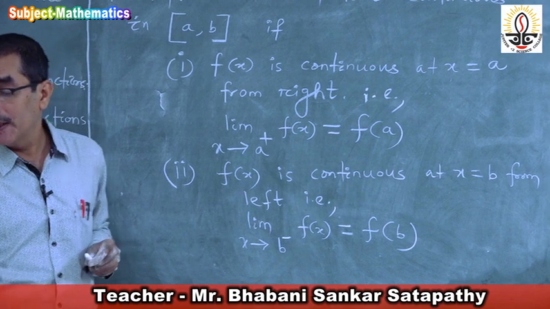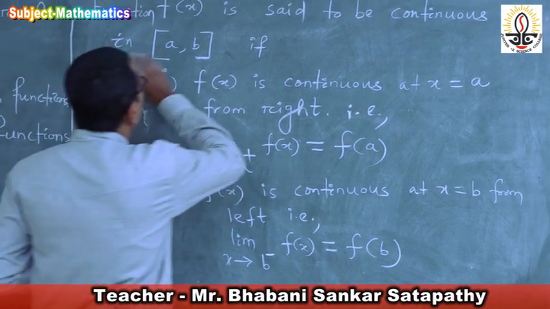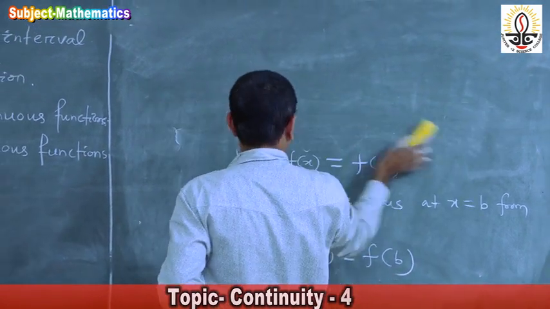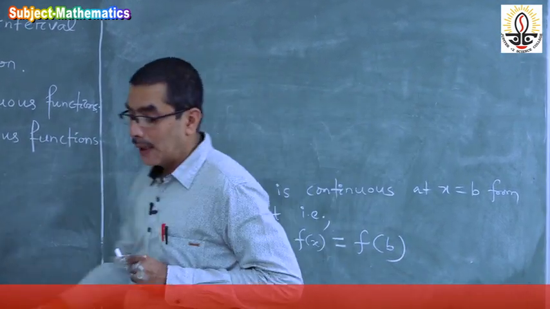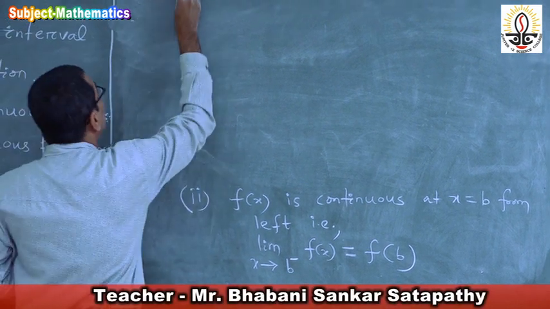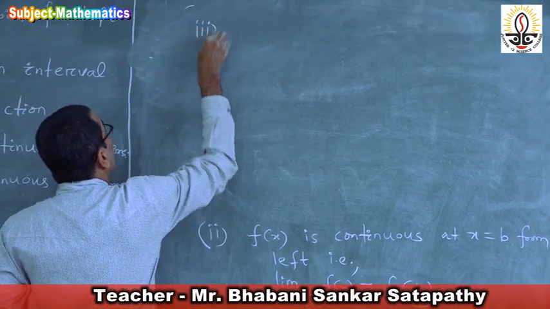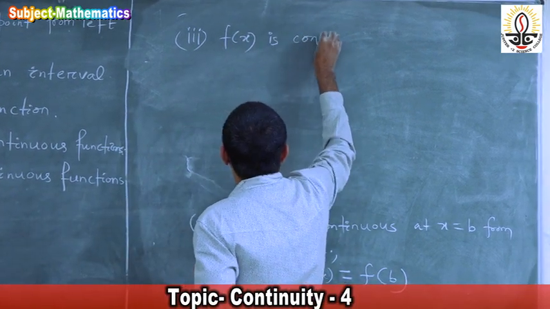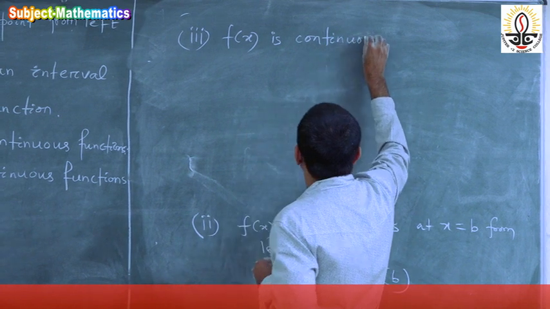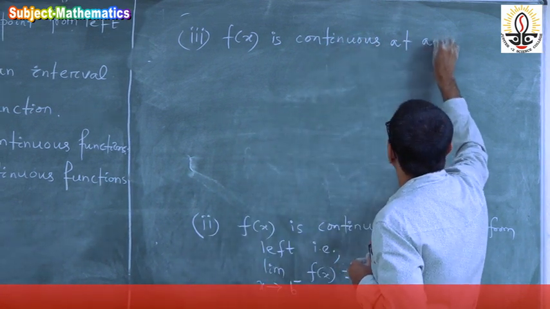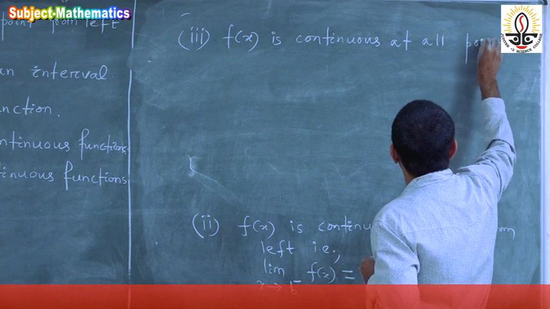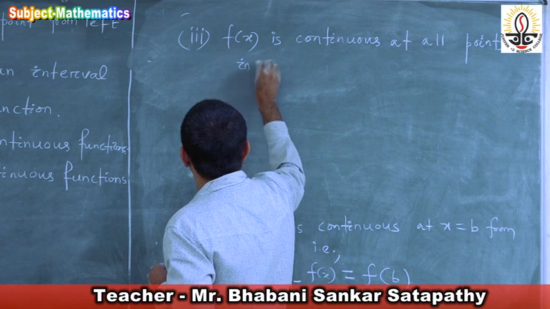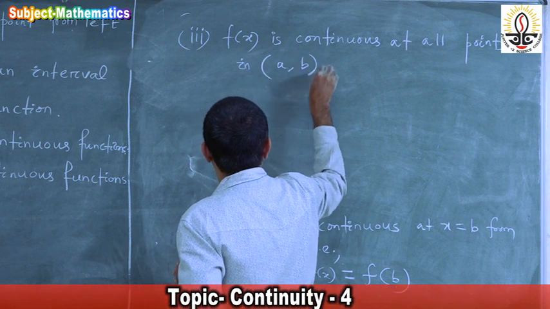And the third point is f of x is continuous at all points in open interval AB.